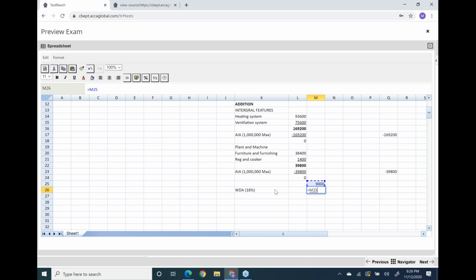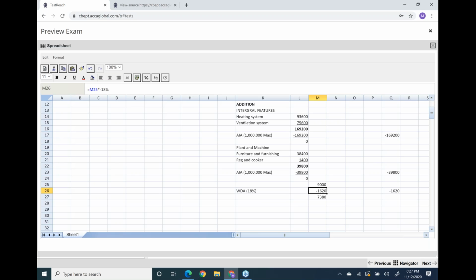As it is a 12 months accounting period in the question, there is no need to apportion the WDA. So I think it's 1,620, and this will also go in the allowance column. My dear student, we have just done the capital allowance part.